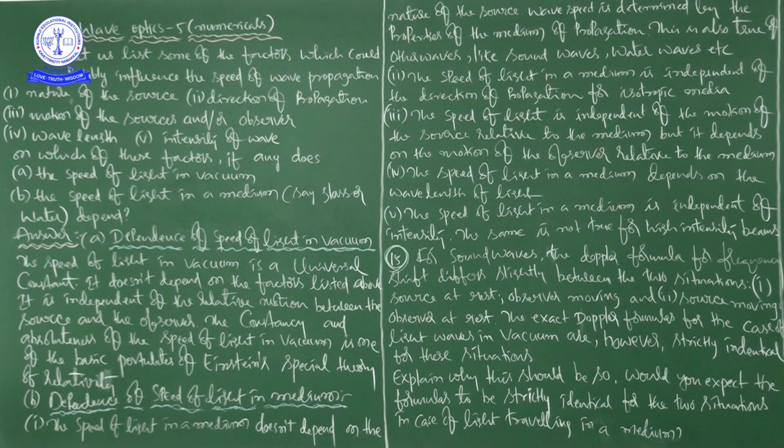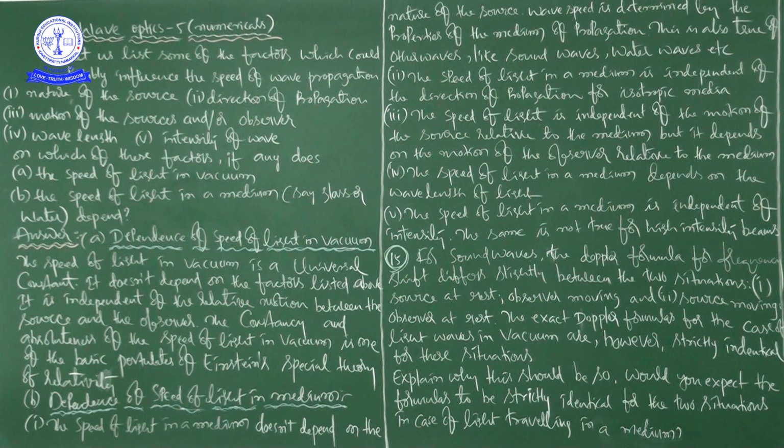In this problem, let us list some of the factors which could possibly influence the speed of wave propagation. You know what a wave is? A disturbance produced in a medium, right? You know how the wave is going to propagate? Because of oscillation of the particles of the medium.